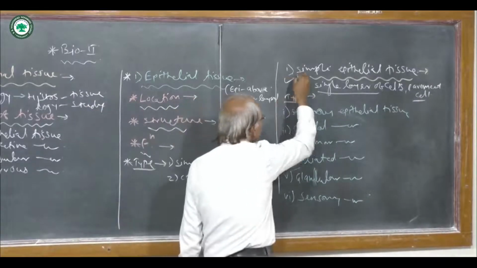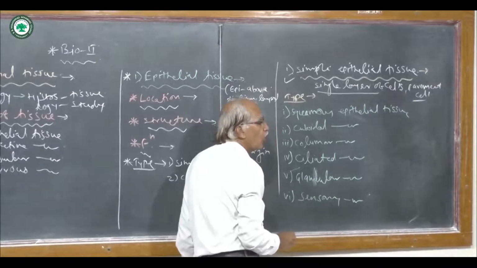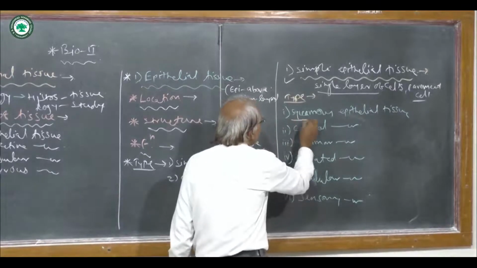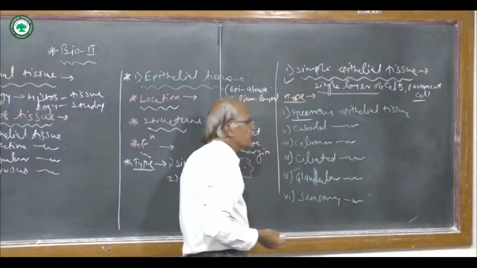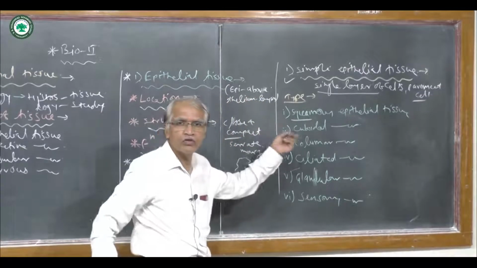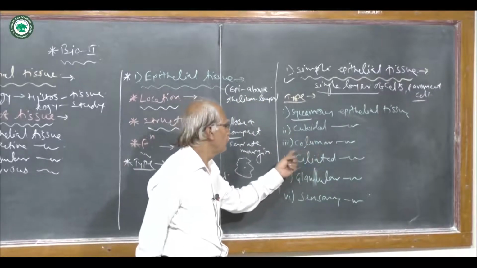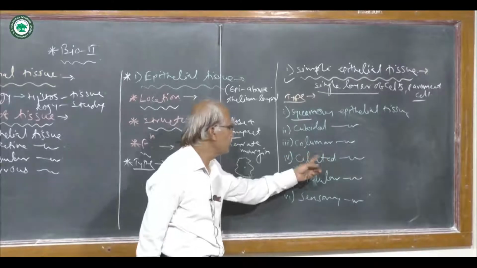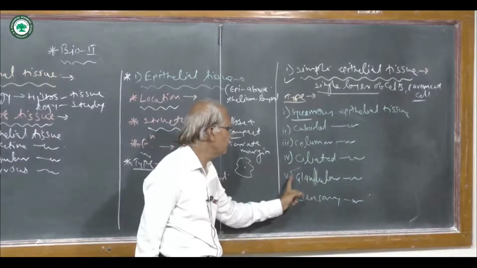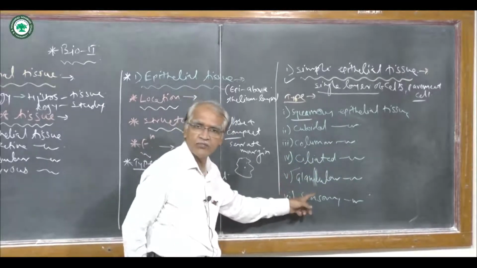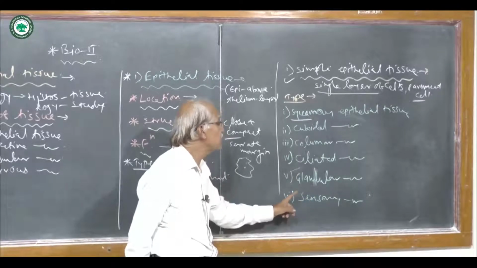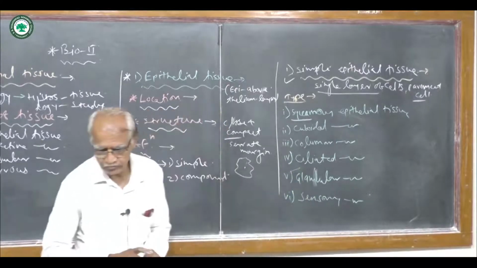Simple epithelial tissue is again of various types. Number 1, squamous epithelial tissue. Number 2, cuboidal epithelial tissue. Number 3, columnar epithelium. 4th, ciliated epithelium. Then 5th, glandular epithelium. And 6th, sensory epithelium.